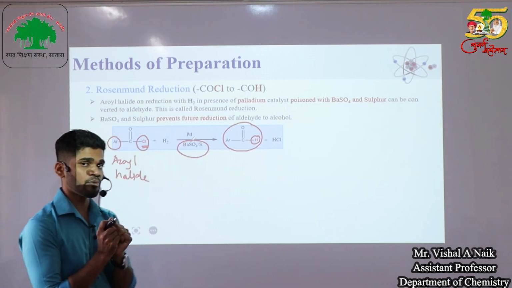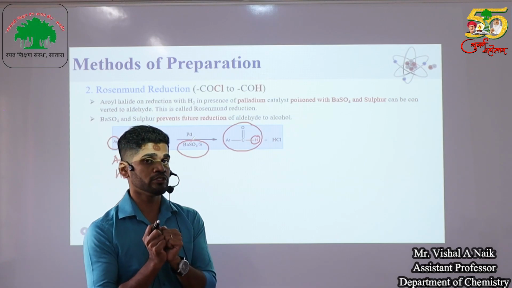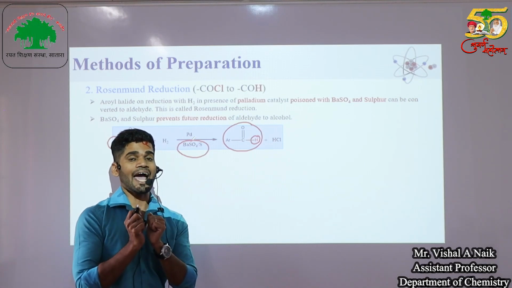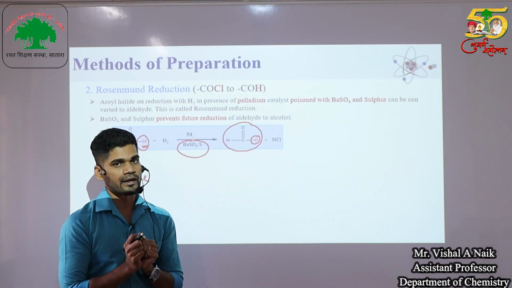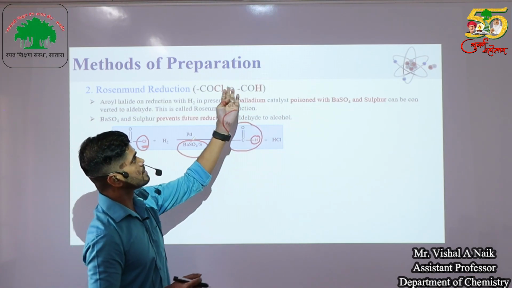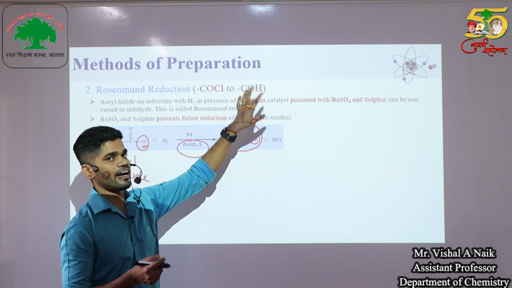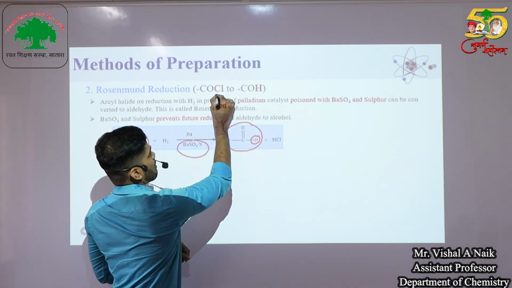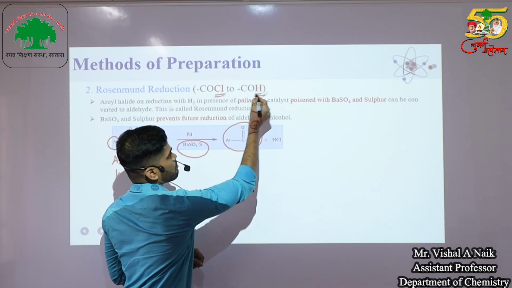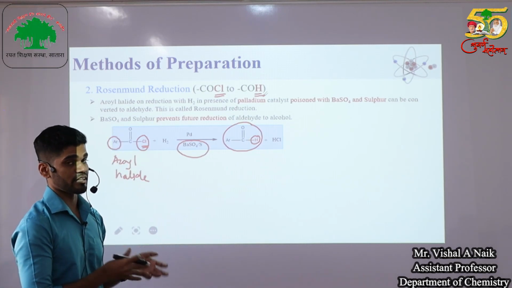That's why the Rosenmund reduction is a controlled reaction which is generally used to convert acyl halides into aldehydes. I have written the simple trick, that COCl gets converted to COH. Just understand this part, that Cl gets replaced by H. That's why it is called an aldehyde.